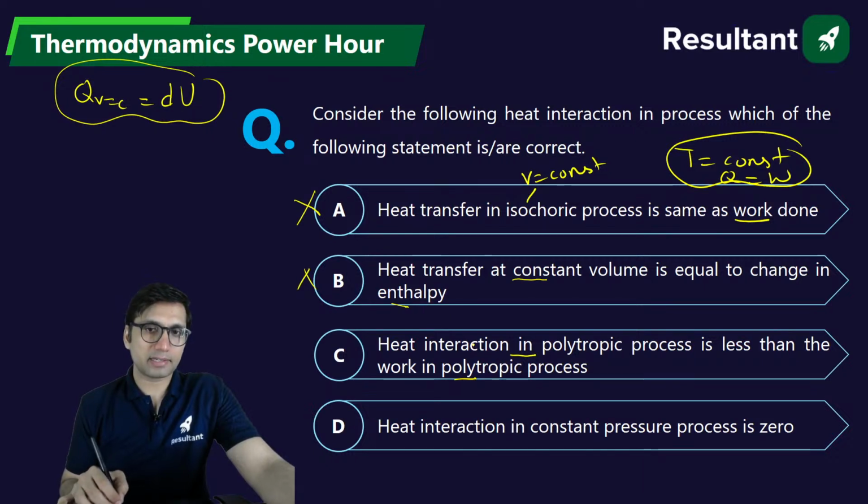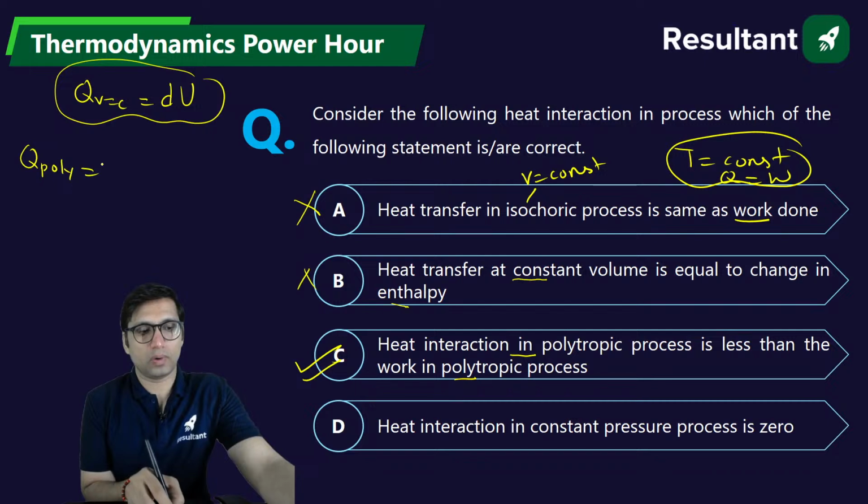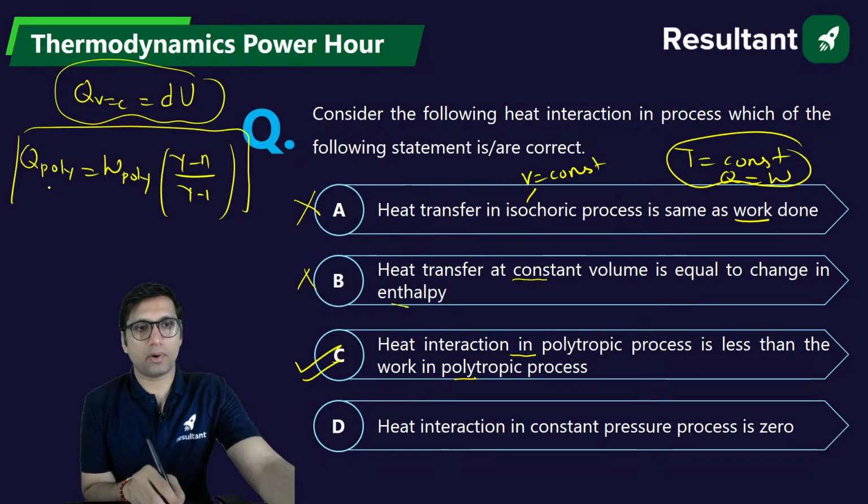Heat interaction in the polytropic is less than the work. Yes, this is correct. In a polytropic process, the heat transfer is equal to the work of the polytropic process times (gamma minus n) over (gamma minus 1). This is a formula, and according to this particular formula, we can say that